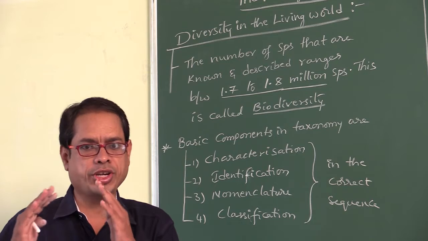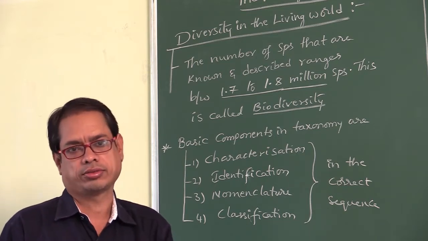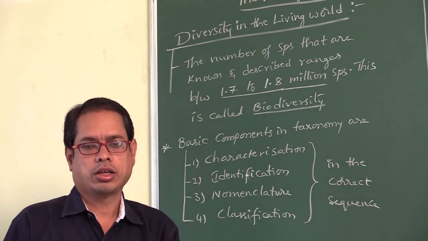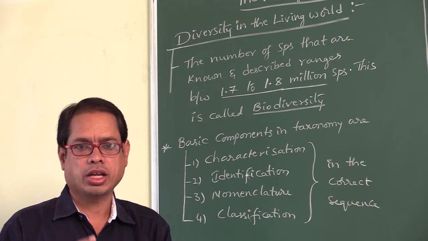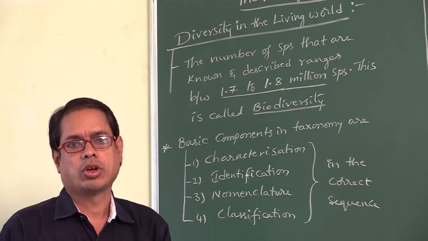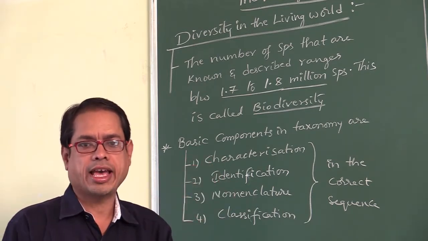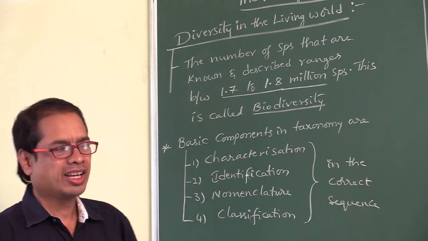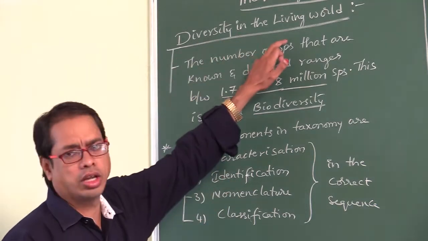How many types of species are present on the earth? And what are the aspects that come under taxonomy? Those are all aspects we will study today, right? Diversity in the living world.